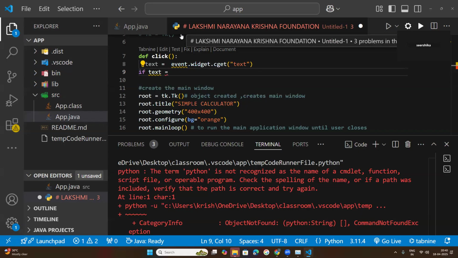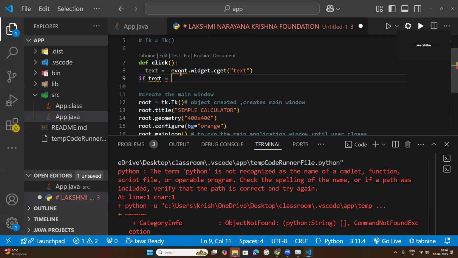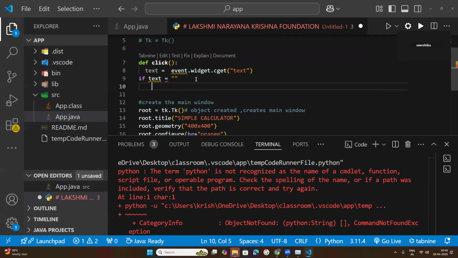Next, if text is equal to empty, keep small, this is called empty. So there is no data I have kept here. Now, under this if condition, I am using exceptions. Try block I am using here.